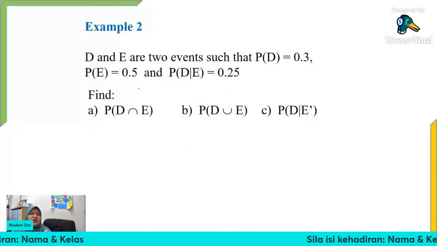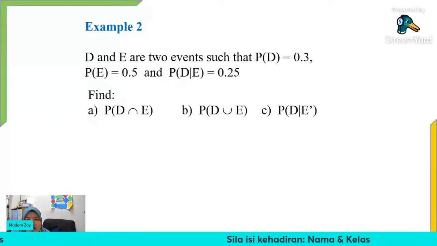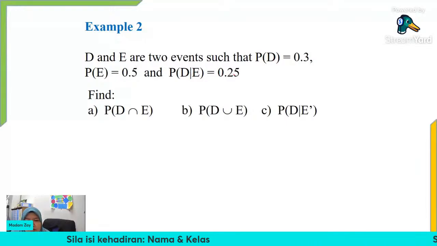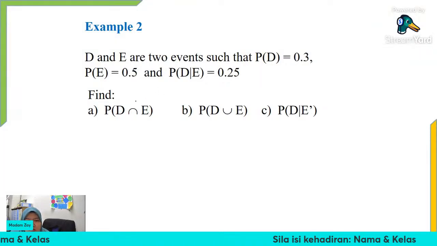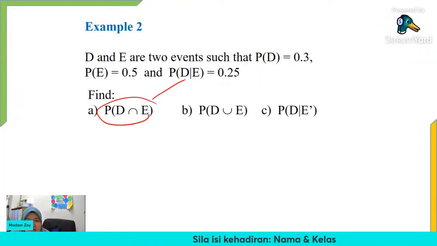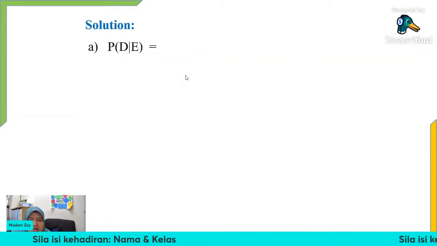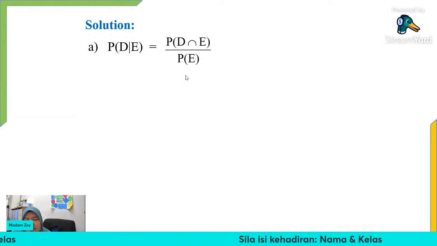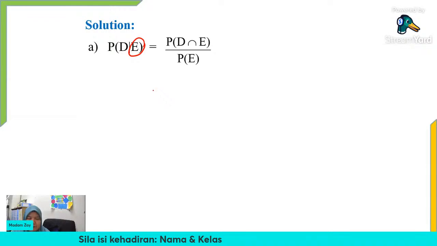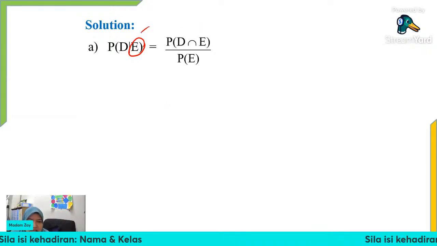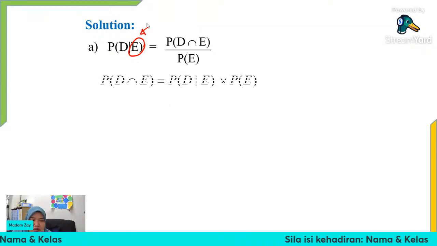So, example 2. D and E are two events such that probability of D, probability of E, and probability of D given E is 0.25. Now we want to find the probability of D intersect with E. What is the relation of the intersection with the conditional probability? We know the formula: probability of D given E is equal to probability of D intersect with E divided by probability of the condition, which is E. Now we have the information given, 0.25.